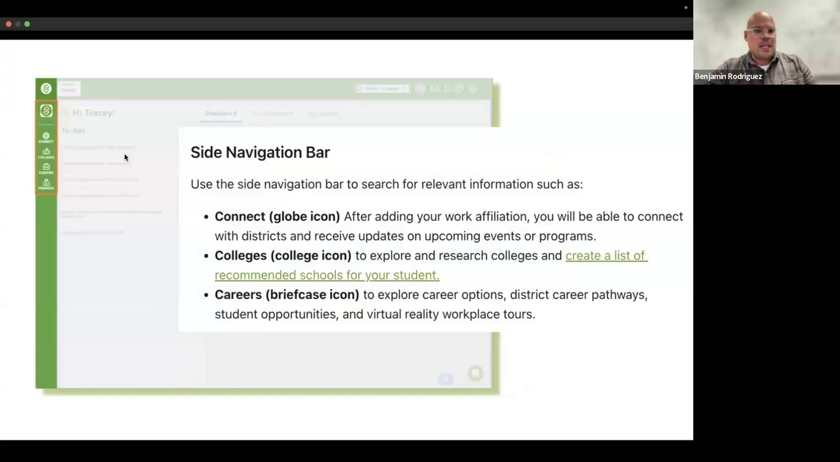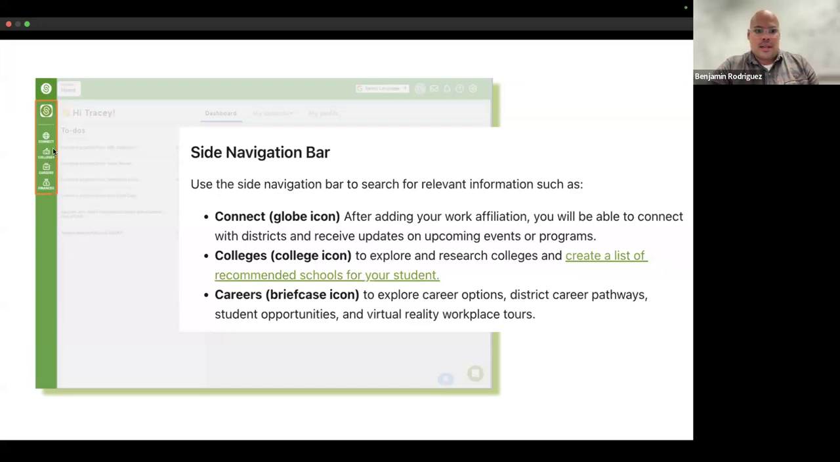I also want to mention the side navigation bar. When you first log into SchooLinks, that side navigation bar shows a few different options. I'll highlight three. The connect icon relates to your work affiliation. So, for example, if you'd be interested in being a part of some career exploration opportunities in the future, you can go ahead and connect with us that way.